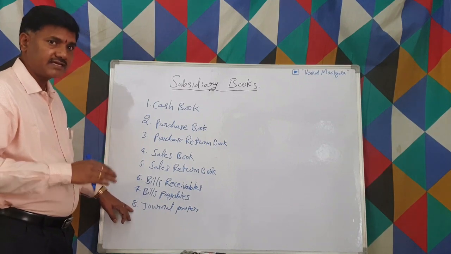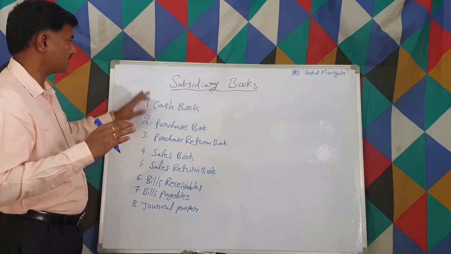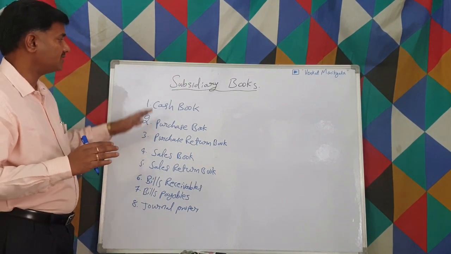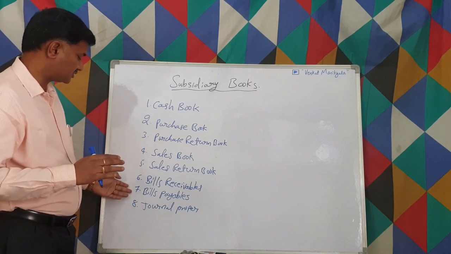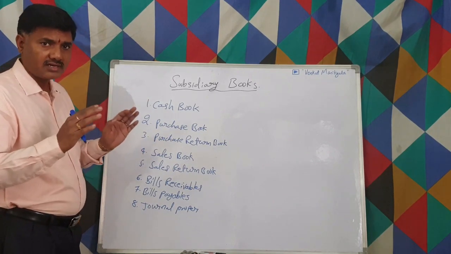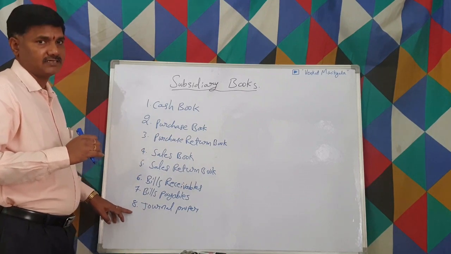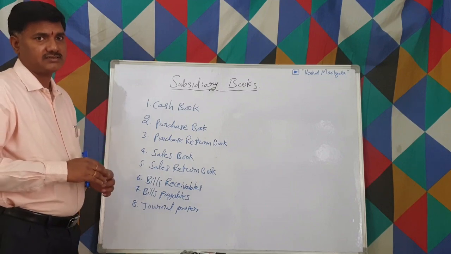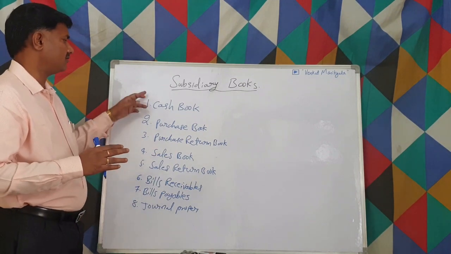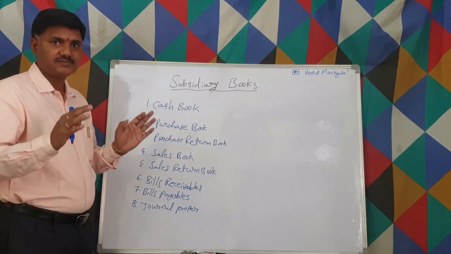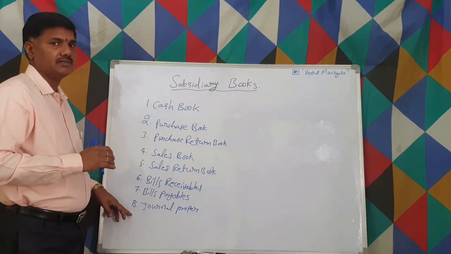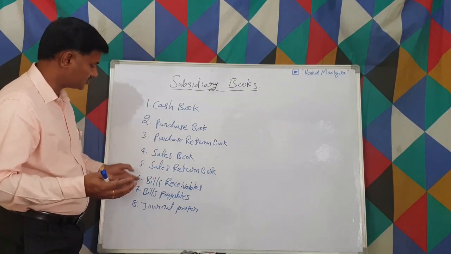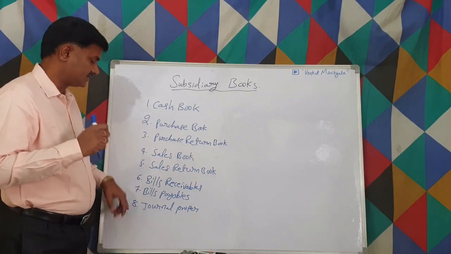General proper is like the original general journal, with no alternate subsidiary book. Whatever is not possible in the other seven subsidiary books, the remaining entries we write in the general proper. For example, an asset purchased not for cash; if it's for cash, we write it in the cash book, but if the asset purchase is on credit, we write it in the general proper. Opening entries and closing entries have no cash involvement and no specific book, so we write them in the general proper.